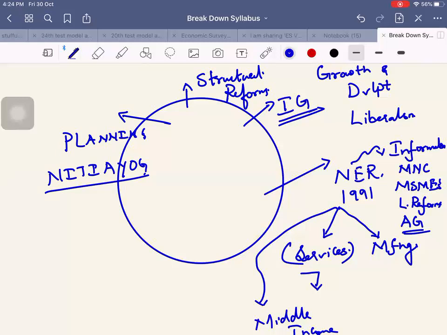So when I'm looking at a particular topic like LPG liberalization, the questions have come from the service sector, growth, development, savings, and change in the growth model. This is how I will collect data and put it in one-page notes, and that is how my fast revision will be over. So breaking down the syllabus means this is what has to be done.